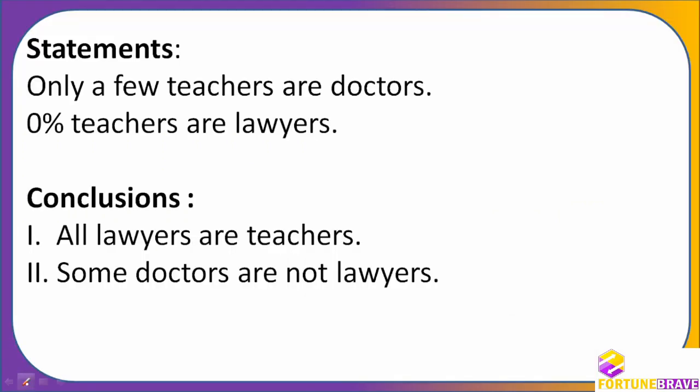Only a few teachers are doctors. Now you see this kind of question, where it is not only the next statement, it is saying 0% teachers. Let us see this one first. Only a few teachers are doctors. So I'll put a cross mark here so that we understand that this is only a few.